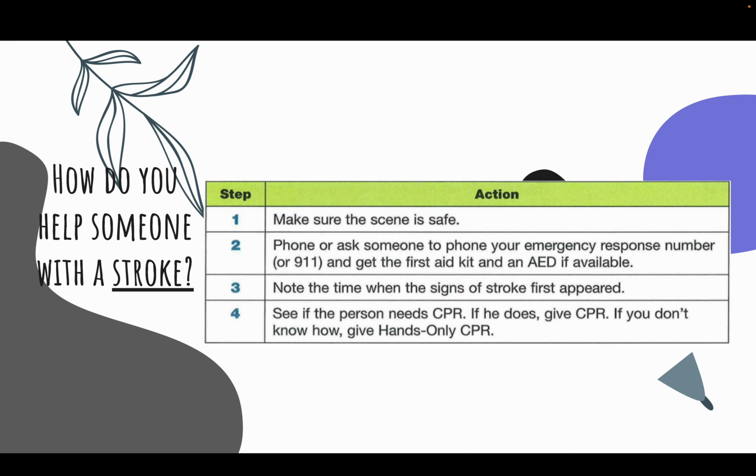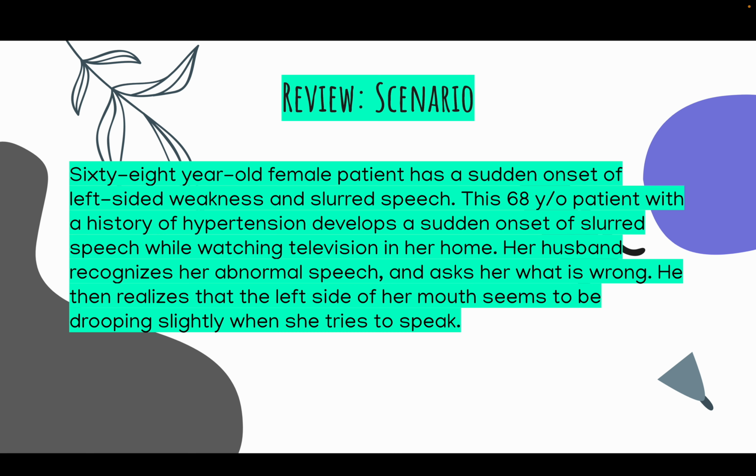How do you help someone with a stroke? First of all, always make sure the scene is safe. Phone or ask someone to phone EMS. Note the time when the signs of stroke first appeared. If the person needs CPR, give them CPR.